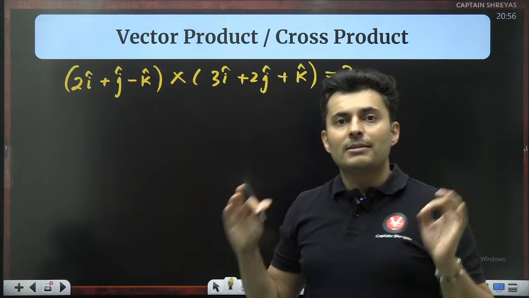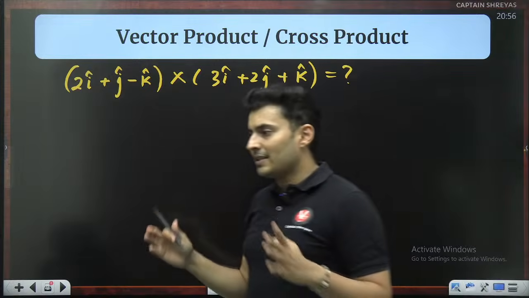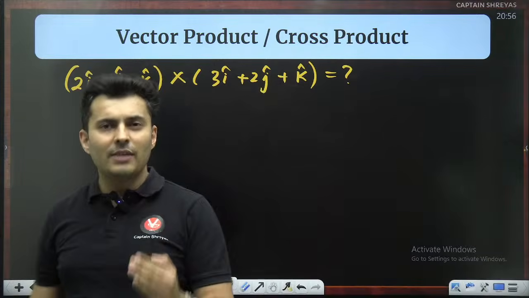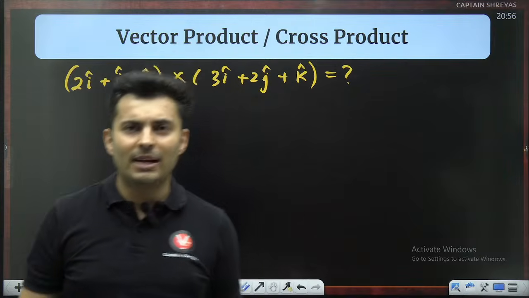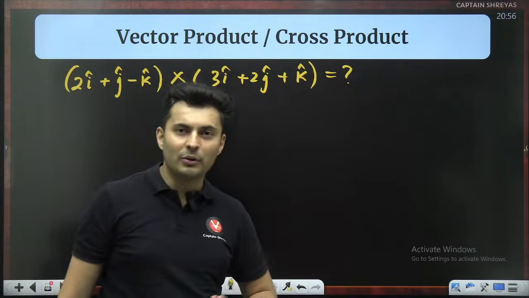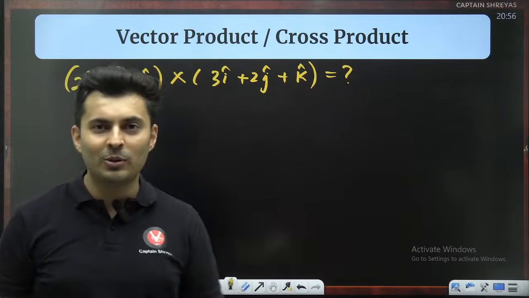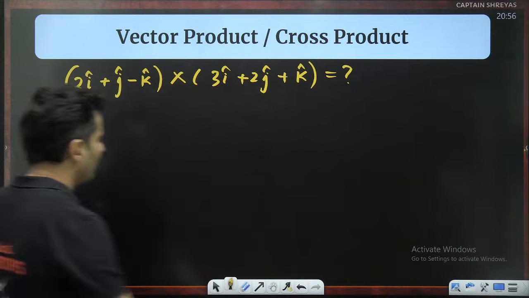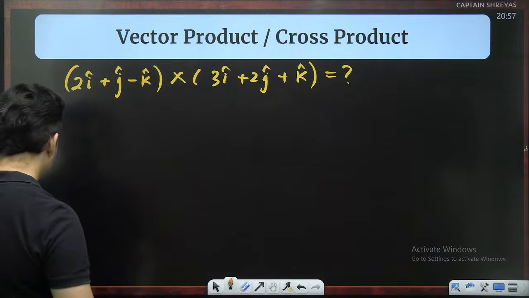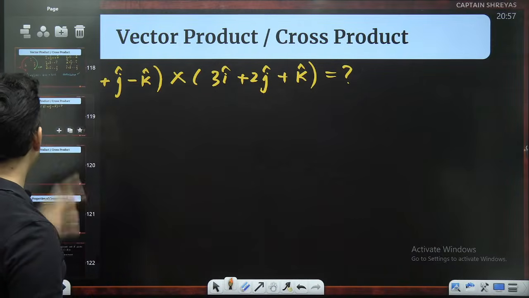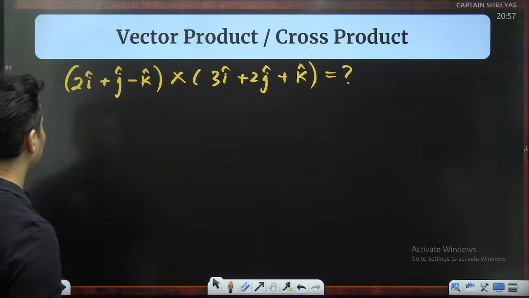The rule is just like determinants and matrices, how you open them up, same way you do the multiplication. Now, some of you might have learned matrices and determinants, so you might know it. If you don't know, don't worry, I'm going to teach it to you. Very straightforward. Whenever you find this kind of problem, the first step, I'll start duplicating so that you can see the step-by-step procedure.